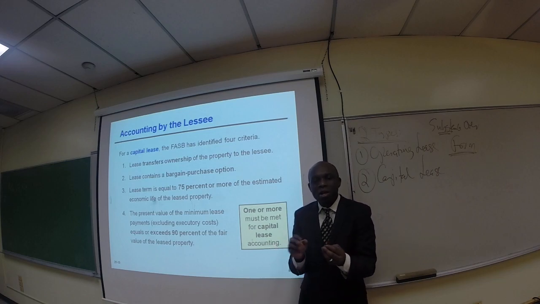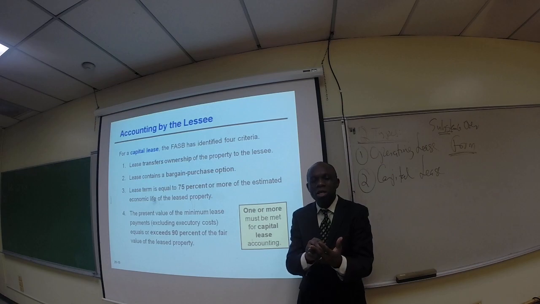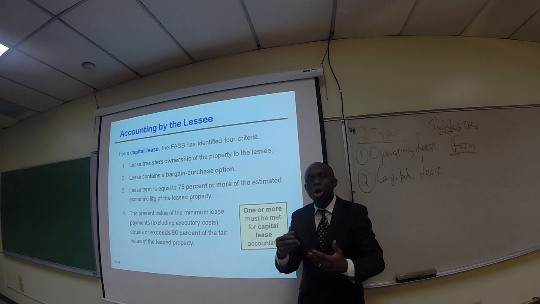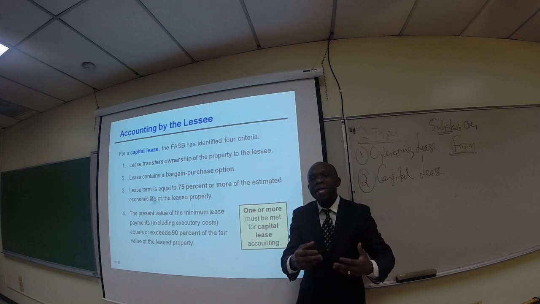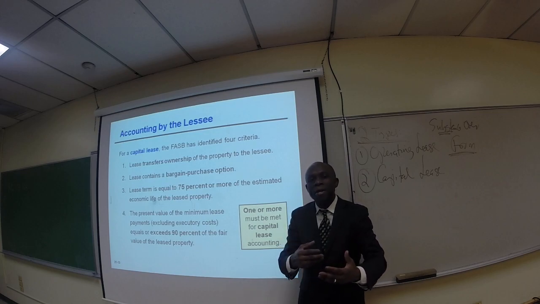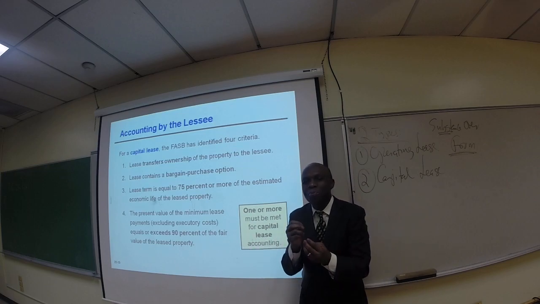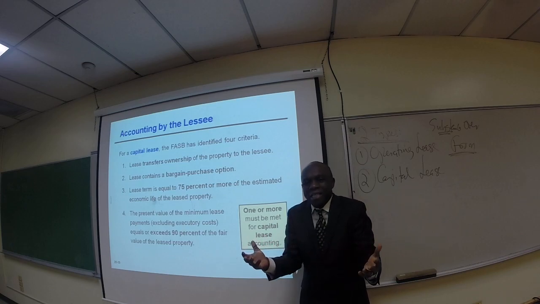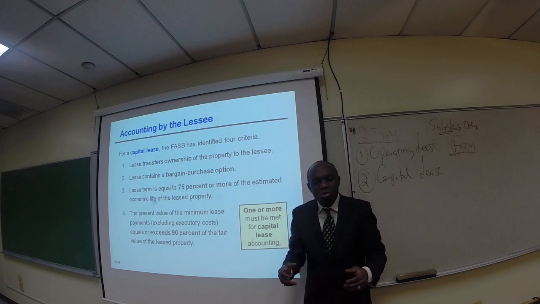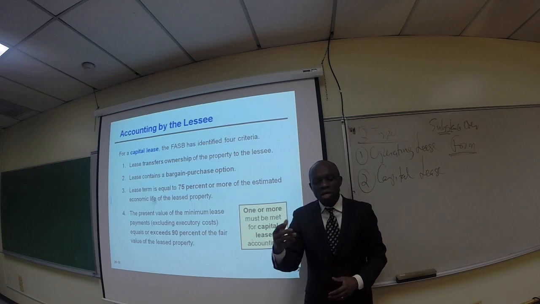So here in the clause of the contract, there's a bargain purchase option giving the lessee the option to buy the equipment or the property at the end of the lease term. For example, the amount is so minimal and so little, it is very likely that the lessee will exercise its option to buy that equipment. So we said that if the lease agreement contains a bargain purchase option, it is a capital lease.